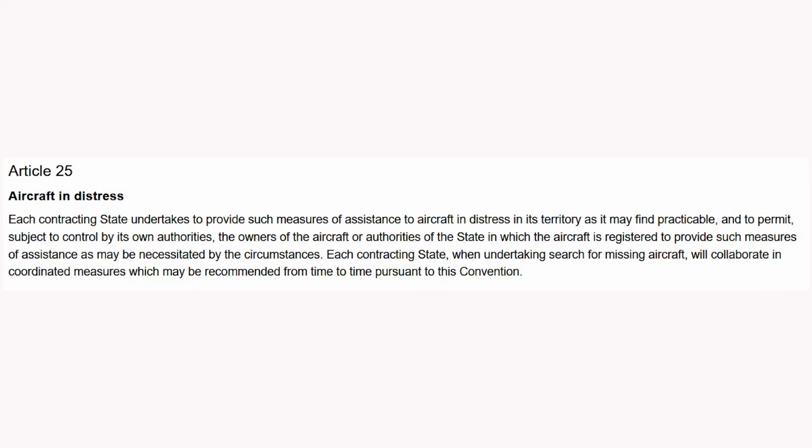Article 25. Aircraft in distress. Each contracting state undertakes to provide such measures of assistance to aircraft in distress in its territory as it may find practicable, and to permit, subject to control by its own authorities, the owners of the aircraft or authorities of the state in which the aircraft is registered to provide such measures of assistance as may be necessitated by the circumstances. Each contracting state, when undertaking search for missing aircraft, will collaborate in coordinated measures which may be recommended from time to time pursuant to this convention.